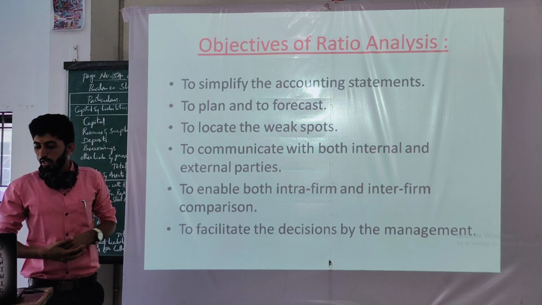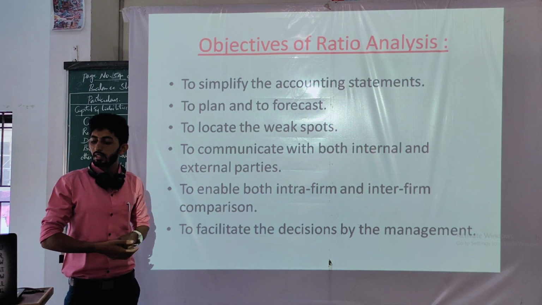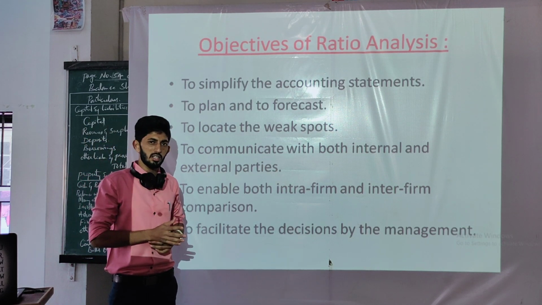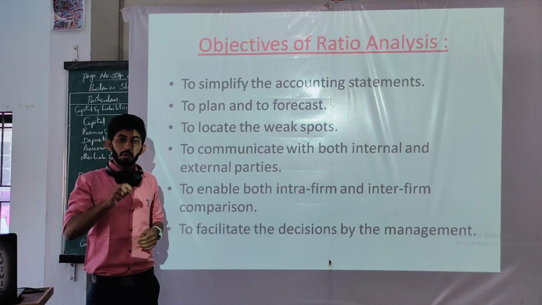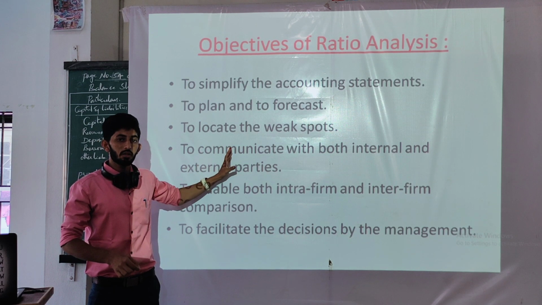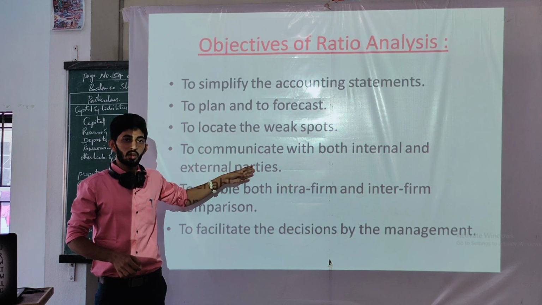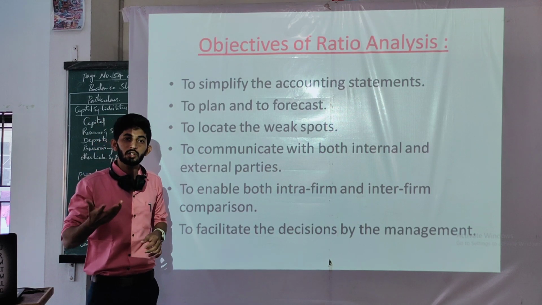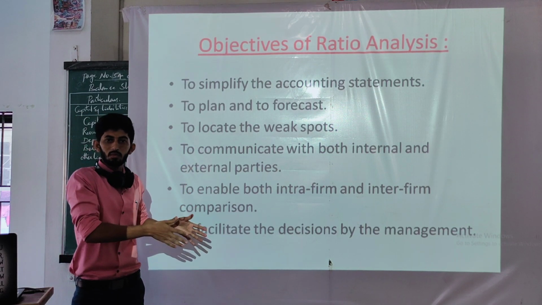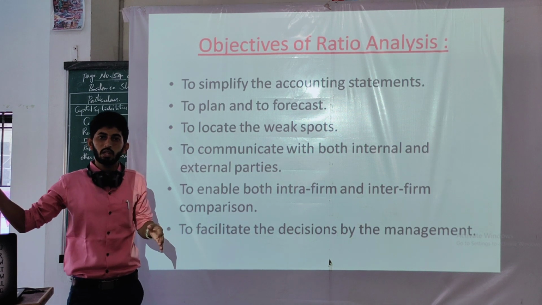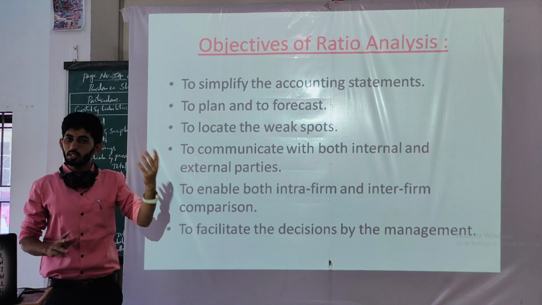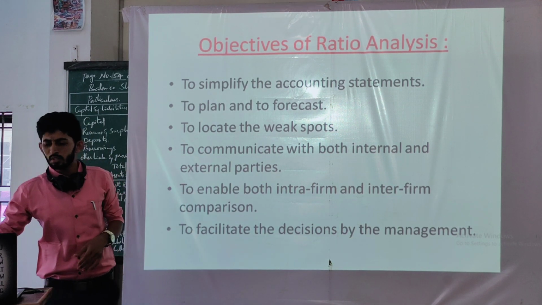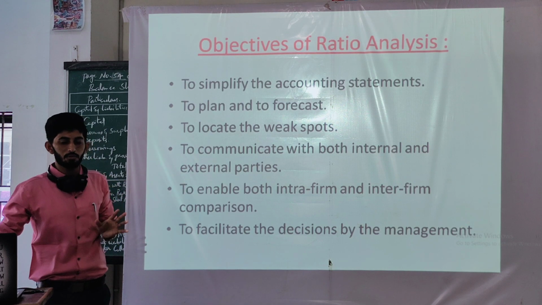And last, we have the objective of facilitating the decisions by the management. The overall decisions which have to be taken by the management, board of directors, shareholders will be based on the records maintained by the accountants, calculated through the ratios. Based on these ratios, you can suggest to your management body, you can suggest to your chief executive officer, sir, if you follow this much performance this year, we can develop our company. Where you can give suggestions and your management can take the decisions without a lot of difficulty. These are the objectives which can be mostly asked for 5 marks.